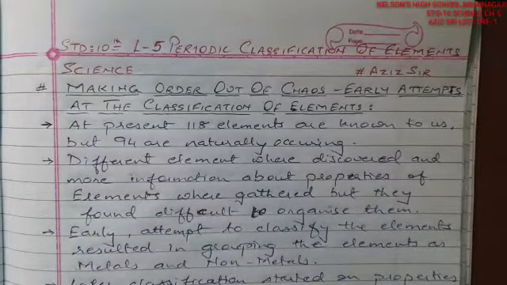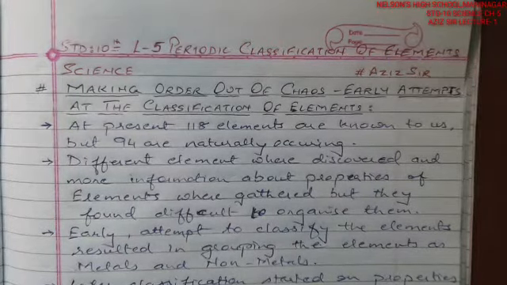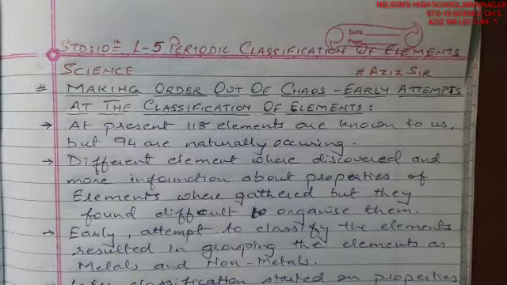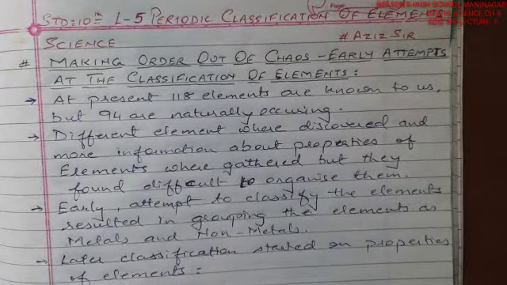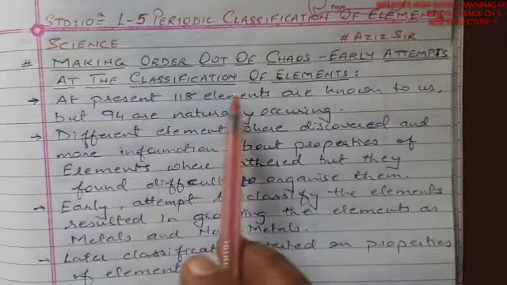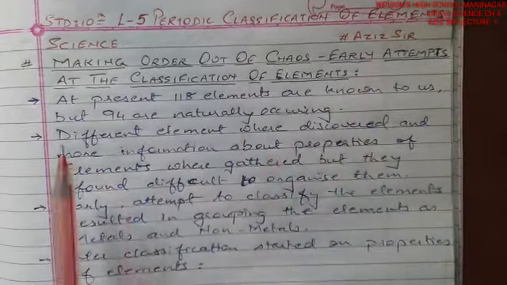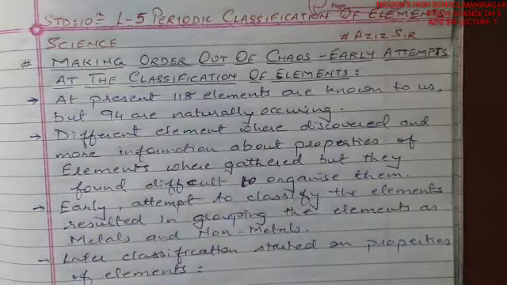Welcome friends in science lecture, first lesson 5, periodic classification of elements. In this particular lecture we are going to see the introduction of this chapter, that is making order out of chaos, early atoms and the classification of the elements.